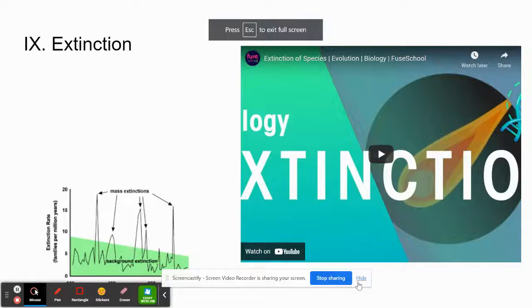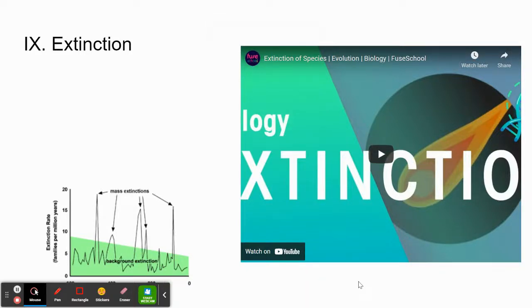All right, this will finish out our last section of notes. We're going to talk about extinctions, just as we've talked about speciation events that give us new varieties and species. We also have to talk about what happens when species begin to go away and the variety declines. So first, what is an extinction?